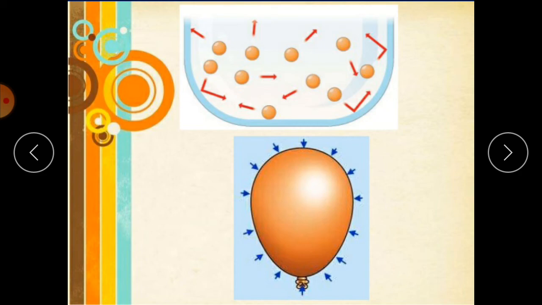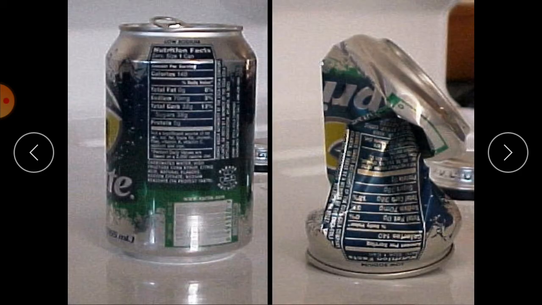Okay, let's see other examples. Here you can see the example of a can. This can is full of air and surrounded by air. The air pressure inside and outside the can is the same. This is why the can keeps its shape.